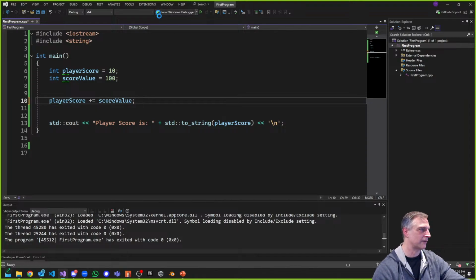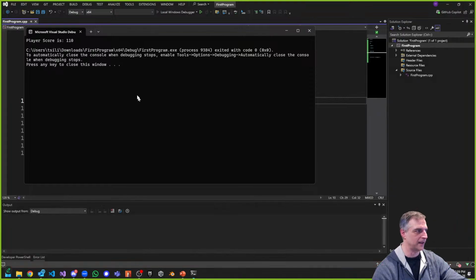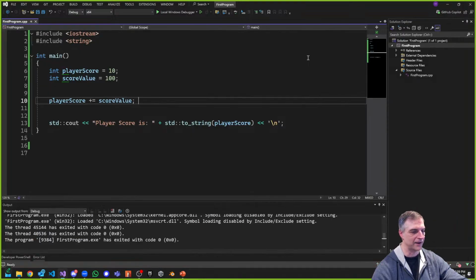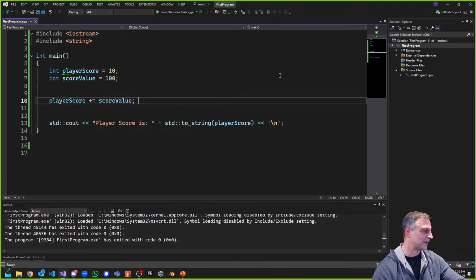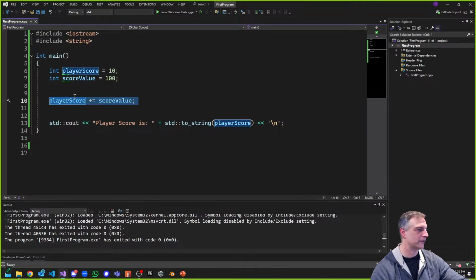And if I run it, like I said, it works just like it did the last time. We got 110. I know I'm going super slow, guys, and I know some of you are really bored already. We've been an hour and 10 minutes, and we just did adding the two variables. But I'm telling you, this is the cause for consternation among programmers in our little community, where they don't understand just the basics about how this works. All right, this is neat, but I want to talk about something else.